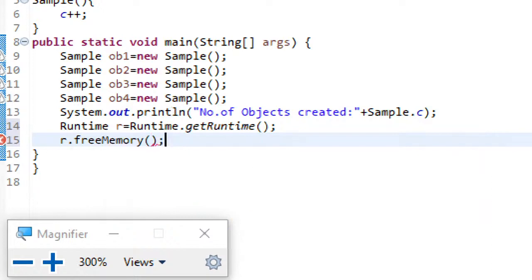I'm just using this method. What r.freeMemory does is it returns the freely available memory in bytes. What is the amount of freely available memory in bytes?